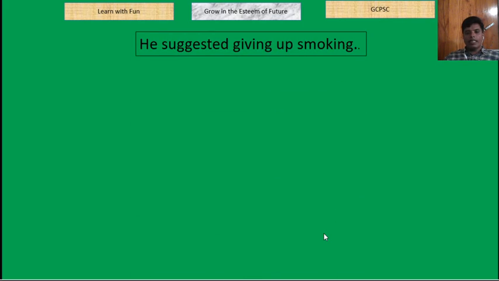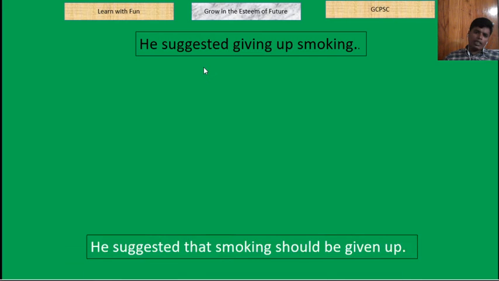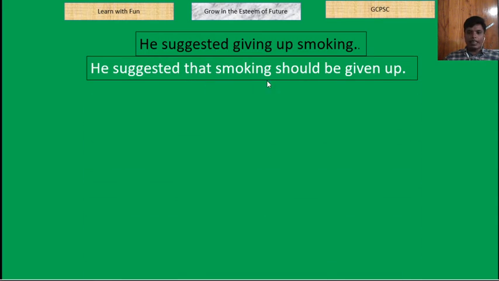He suggested giving up smoking. This is also exceptional. What is exceptional here? He suggested that smoking should be given up. So you should memorize this pattern. He suggested learning English. So he suggested that English should be learned. He suggested going there. He suggested writing a letter. So he suggested that a letter should be written.